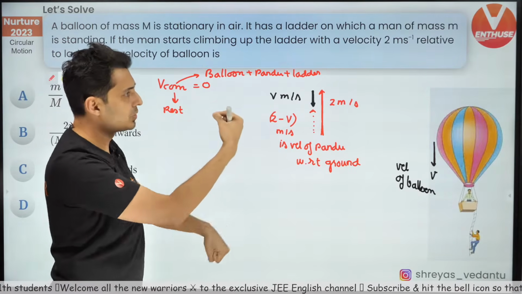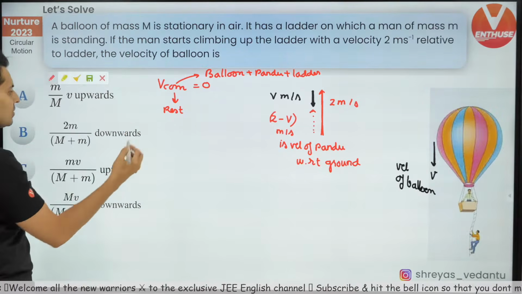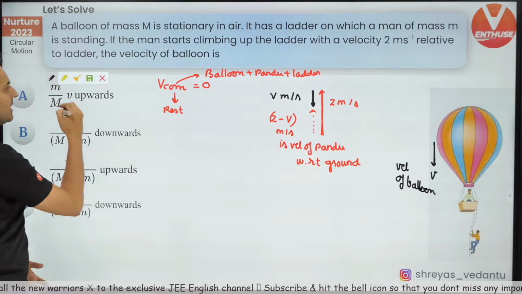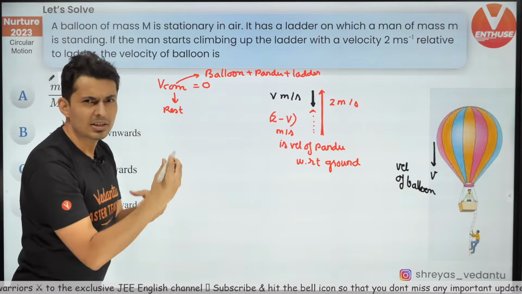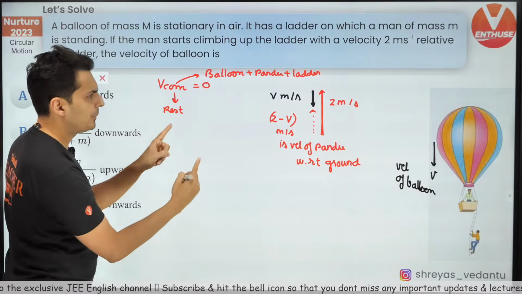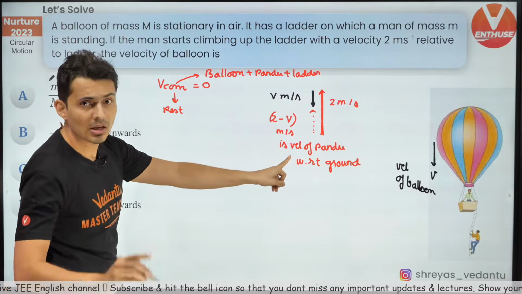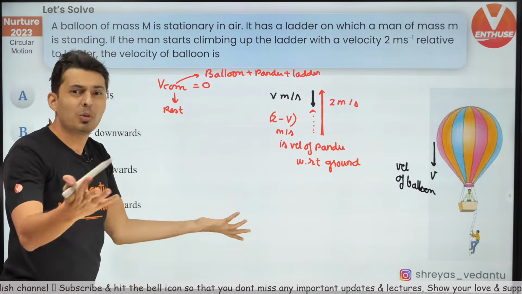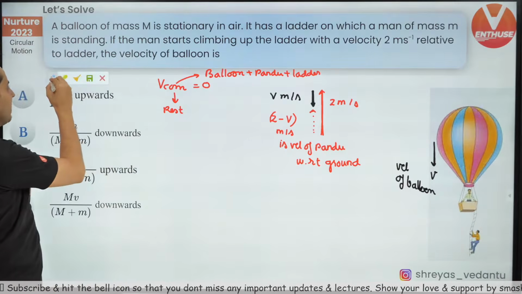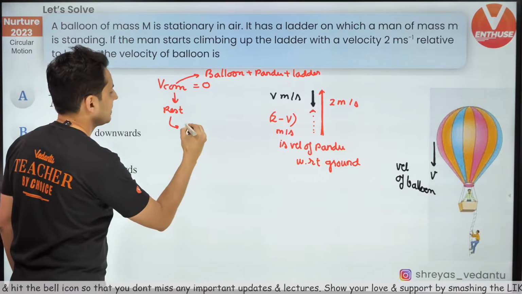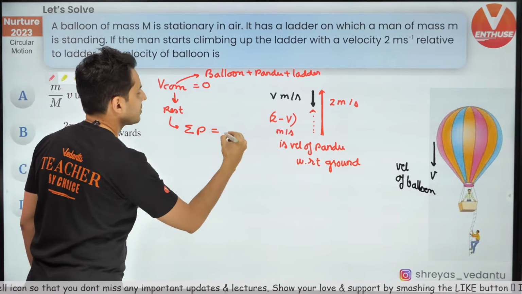So the person goes up, the balloon goes down. Use your standard equations. You can use momentum conservation. The velocity of the center of mass is 0, which means the total momentum is also 0.